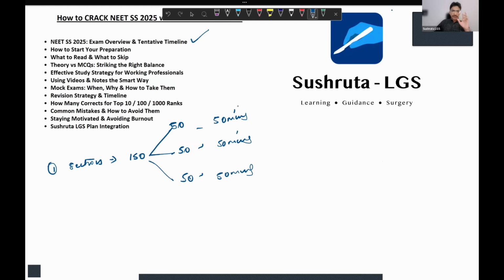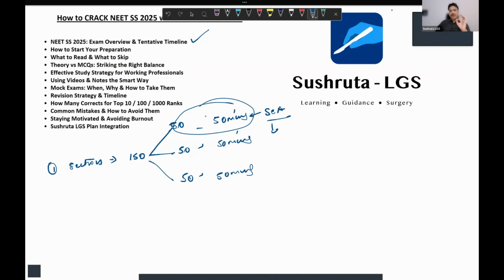The important point why I'm telling you is so that from now, when you start preparing and solving the MCQs, you practice with that section based pattern, so that your mind is trained to solve the questions in a time limit and then move on to the next section. Because if you solve these 50 questions, that is section A, and move on to section B, this will get locked. You won't be able to revise that. That is a difference between the old pattern and the new pattern.